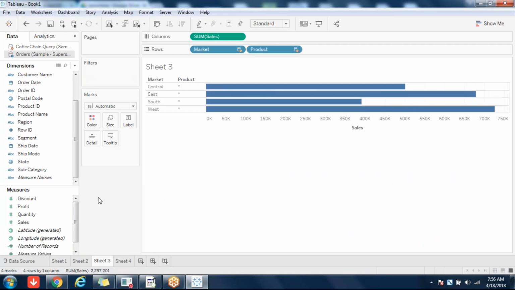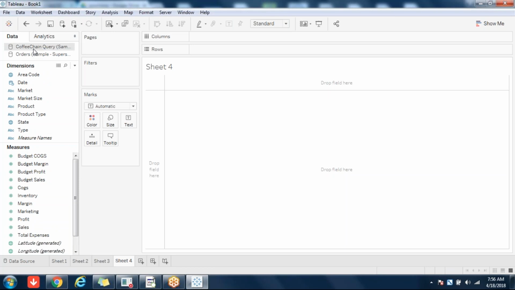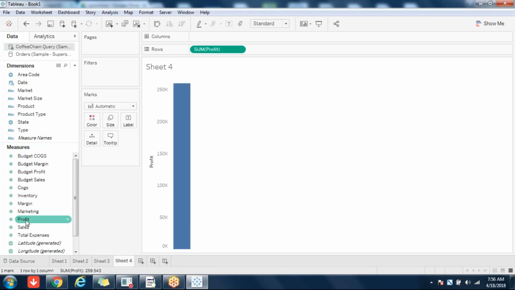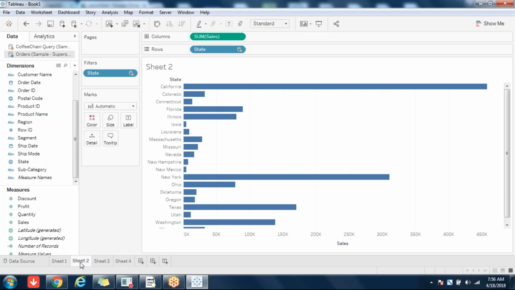Whatever field you click on first, that is primary. Here the primary is Orders, Superstore. Now I'll go to sheet 4. First I'll click on the coffee chain field. What will become the primary data source? Coffee chain will become the primary data source. See that? So whatever field you click on first is the primary data source, and the remaining is the secondary data source.